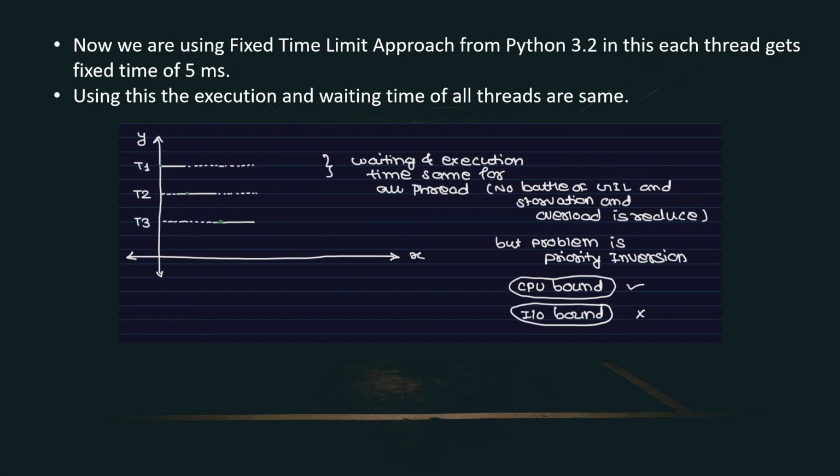But by solving this problem, we generate another problem which is called priority inversion. Suppose one thread is about input-output operations and the second thread is about CPU. Here CPU-bound threads are getting more priority than IO-bound threads. But in a real scenario, IO-bound threads should take higher priority than CPU-bound threads. That is the problem we have right now in Python. In this particular multithreading, or we can say the GIL, it is still a research area. So we can do research and solve this problem.